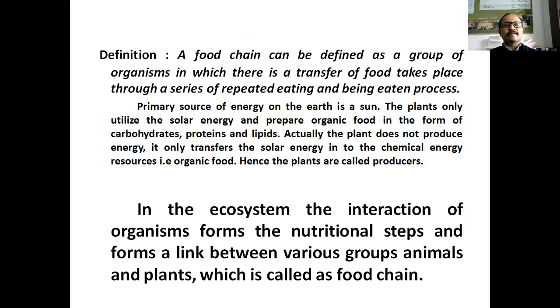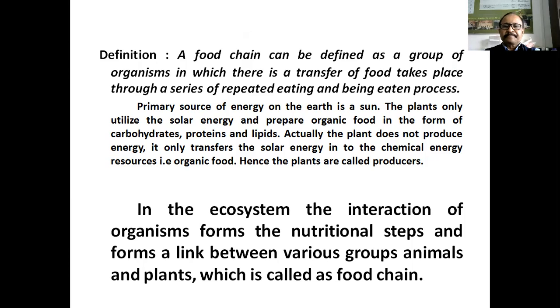Okay, now we have already seen the primary source of energy on earth is the sun. Plants utilize the solar energy and prepare organic food in the form of carbohydrate, protein, fats. Okay, actually the plant does not produce energy. The plant only transfers the solar energy into the chemical energy.